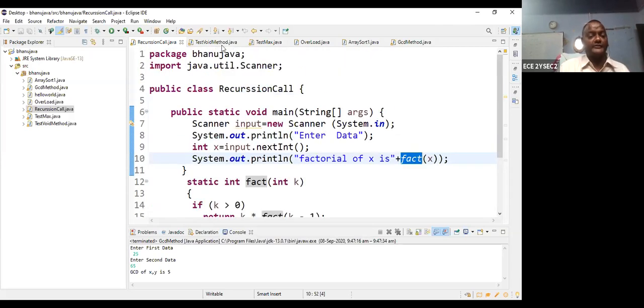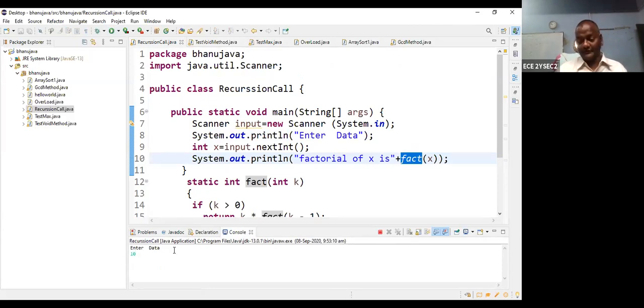So now I want to execute this. Suppose I want to find out 10 factorial. So what is the argument value? Integer 10. And it is transferred to the method. In the method parameter, what is that value? Integer x. So integer 10 is copied.